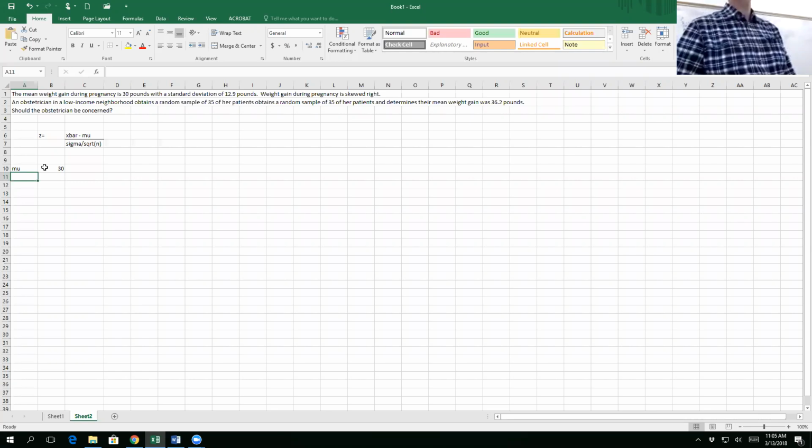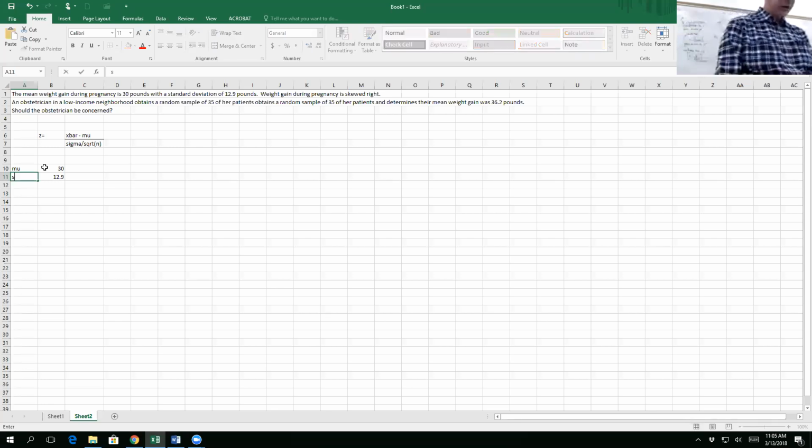So this is where you have to distinguish between the population and the sample. That 30 pounds is for the population. And the standard deviation is 12.9 pounds. What is 12.9 pounds? Which standard deviation? The sigma. Why is it sigma? Because it's the standard deviation of the population. All that first week of class material is really coming home to roost.